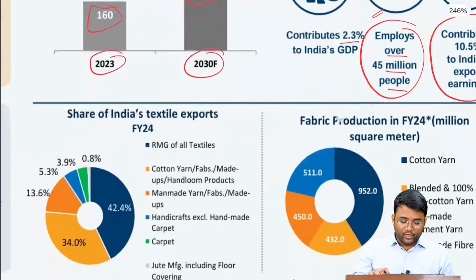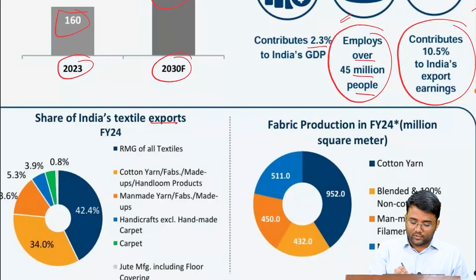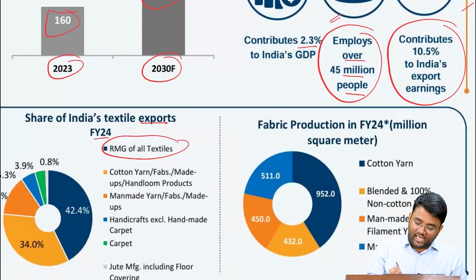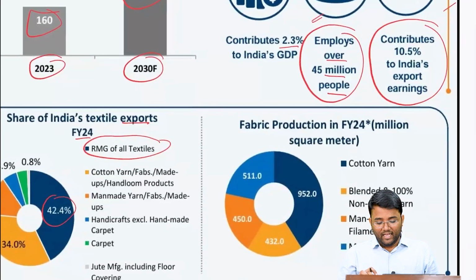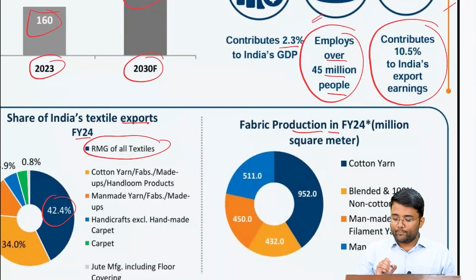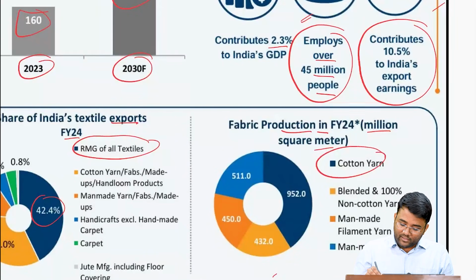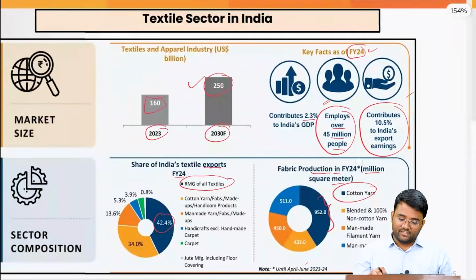Also, if you look into the share of India's textile exports for financial year 24, the majority is ready-made garments of all textiles, which constitute 42.4%. And if you talk about fabric production in financial year 24, from April to June 23-24, in million square meters, it is cotton yarn which constitutes the majority of the chunk.